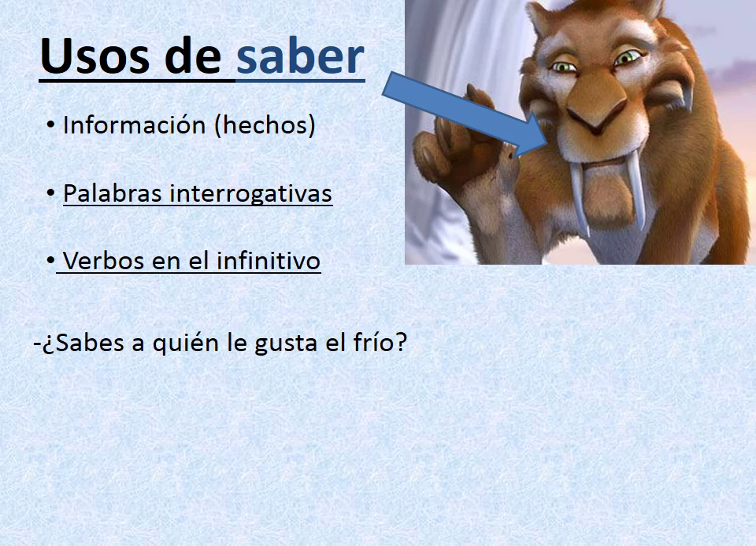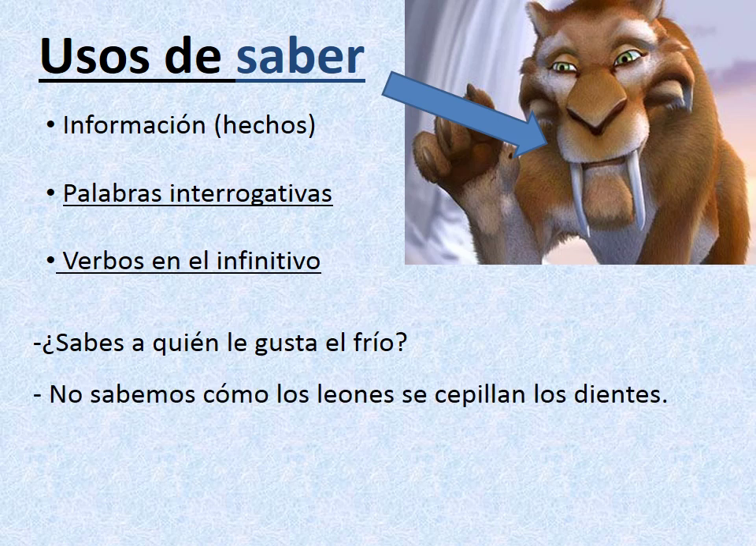¿Sabes a quién le gusta el frío? Is asking, do you know who likes the cold? We see the question word quién, which is a trigger for saber. The next example is, no sabemos cómo los leones se cepillan los dientes. Here's another question word, cómo.